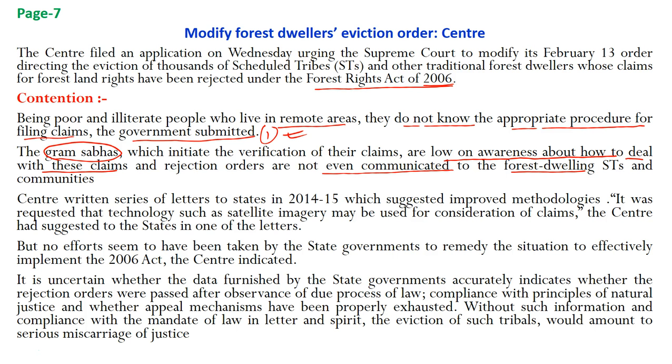Now the center further says that it has written a series of letters to states between 2014 and 15 which suggested improved methodologies. It was requested that technology such as satellite imagery may be used for consideration of claims. The center had suggested this to the states in one of its letters, but no effort seems to have been taken by the state governments to remedy the situation. This concerns the effective implementation of the 2006 Act, and that's what the center has indicated.